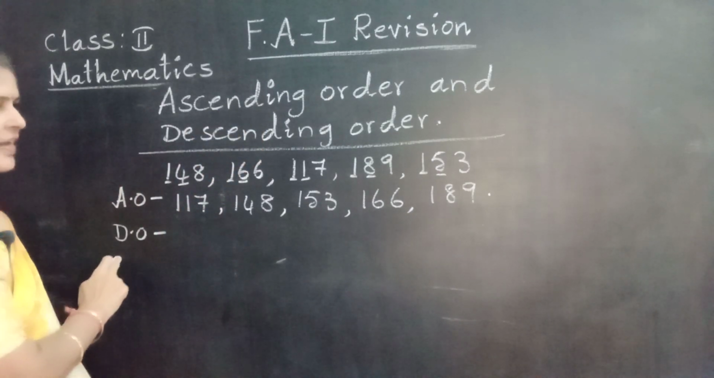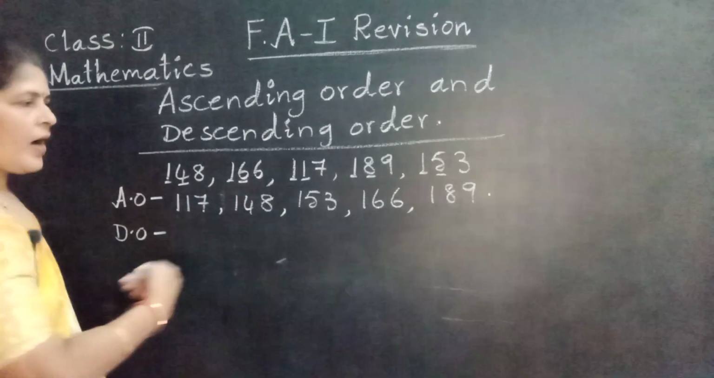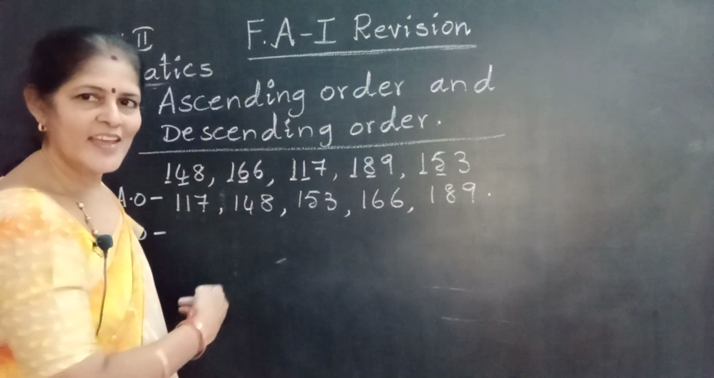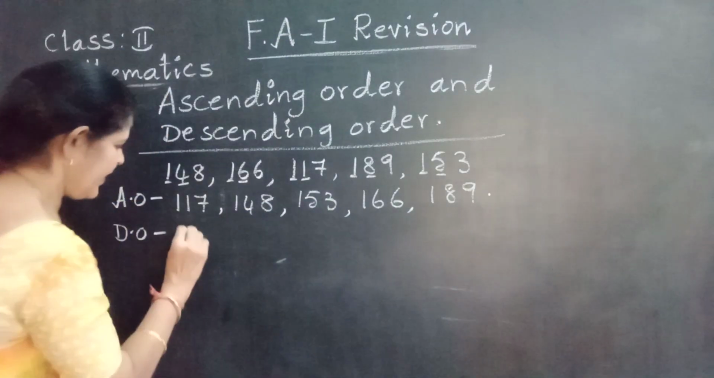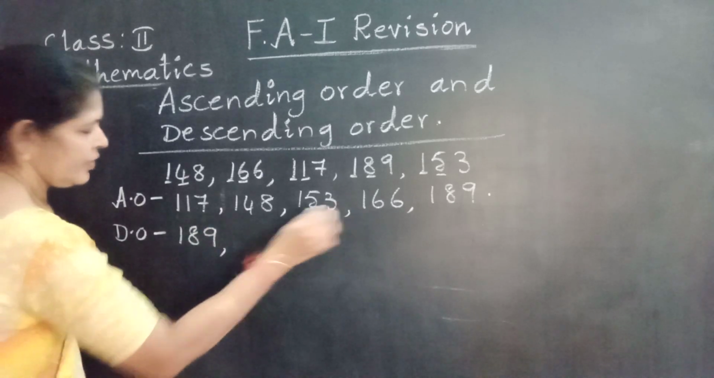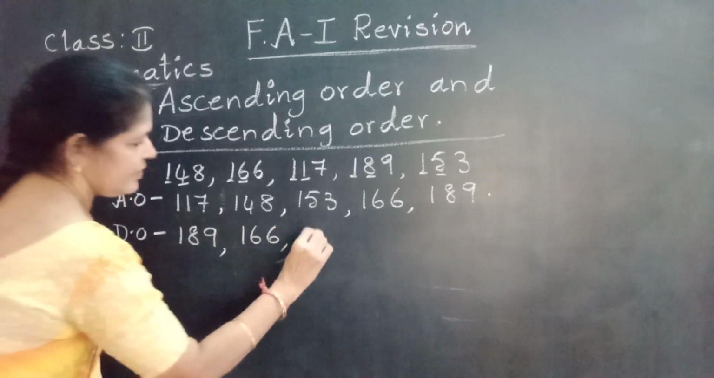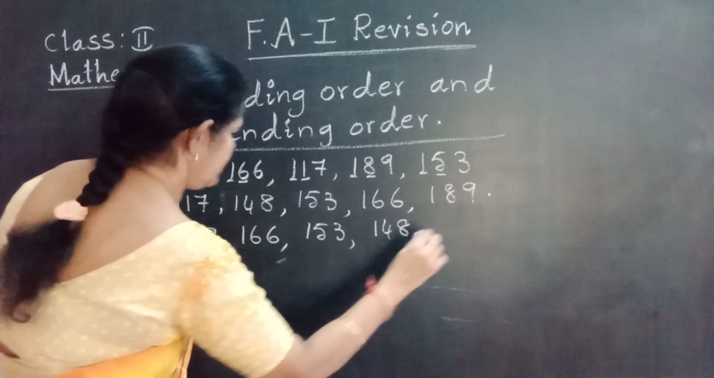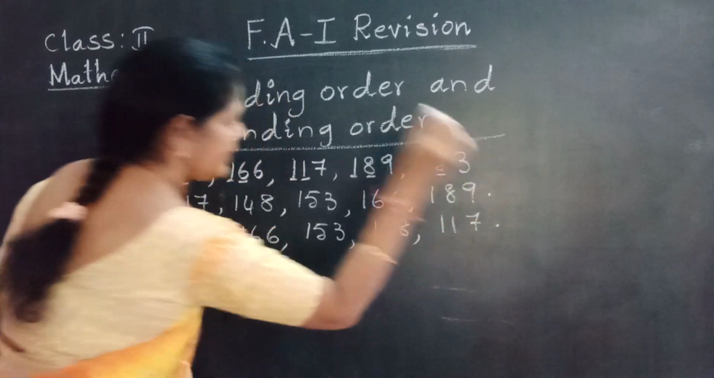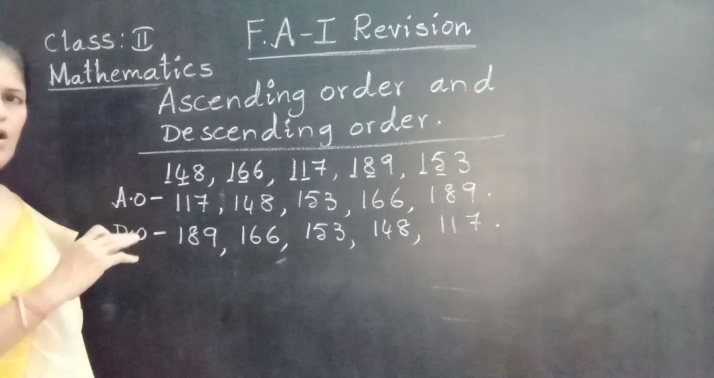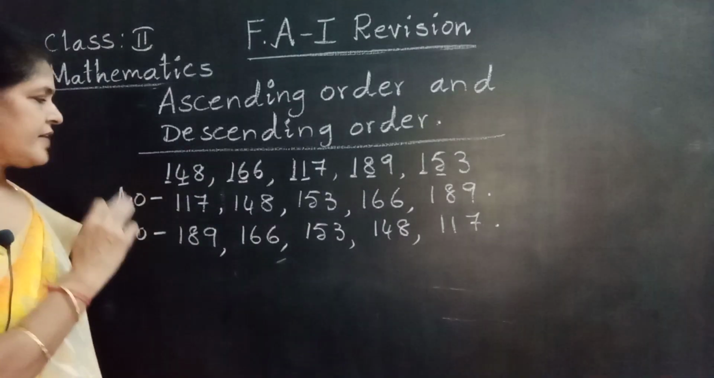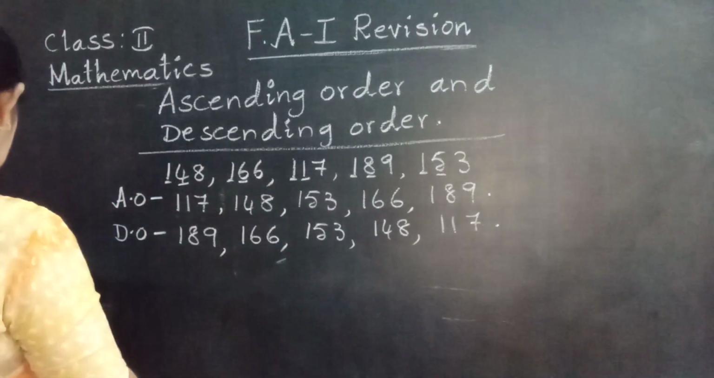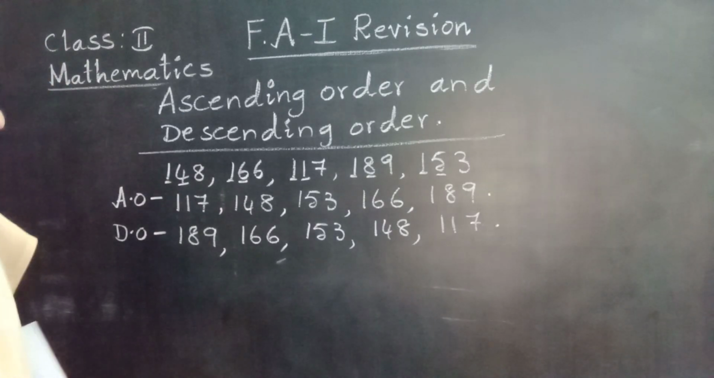Now descending order means we write the numbers big to small. Write in reverse order. Same numbers arranged in reverse. See, 189, 166, 153, 148, 117. This is ascending order and descending order. Ascending order, small number to big number. Descending order, big number to small number. Understood?